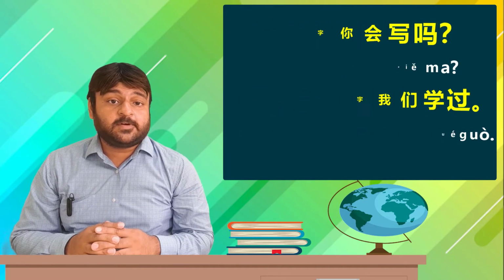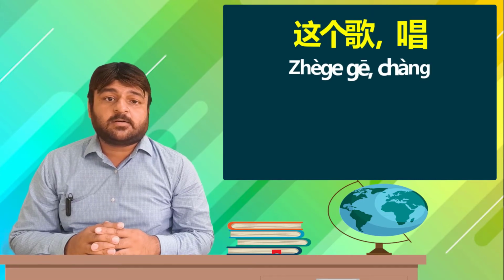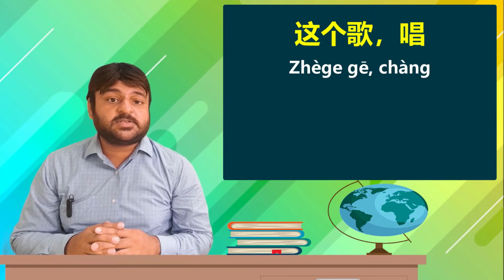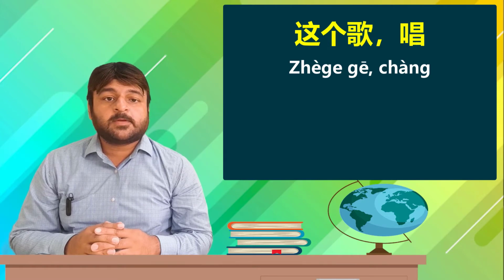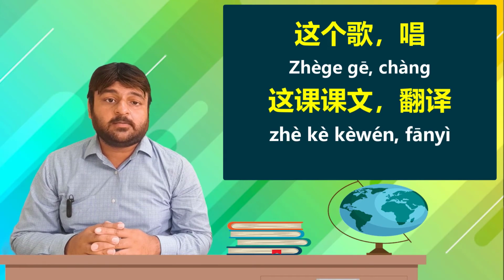Moving on to the words in the box, let's read the first two words to make replacements in this text. 这个歌, this song. 唱, sing. Can you sing this song? I can sing this song. This song we have already studied, 学过. 课文, this lesson's text. 翻译, translate. Can you translate this lesson's text? Can translate. This text we have already studied.